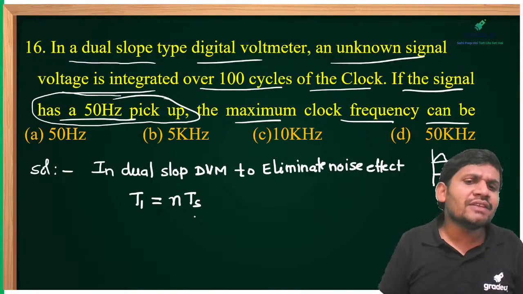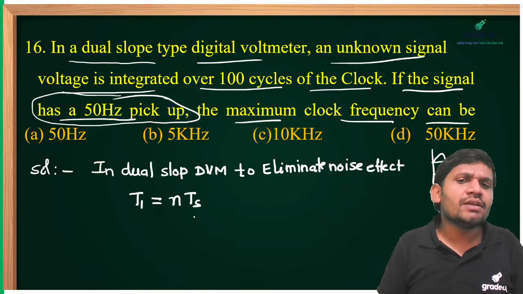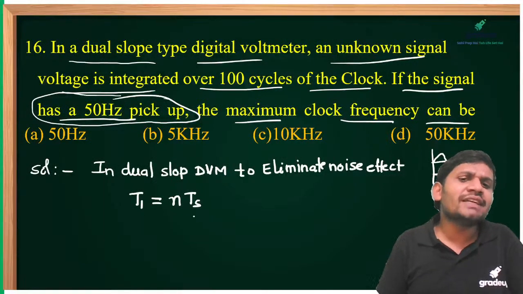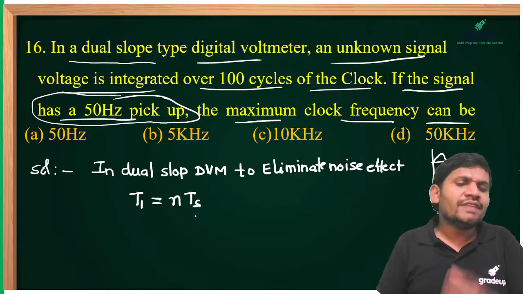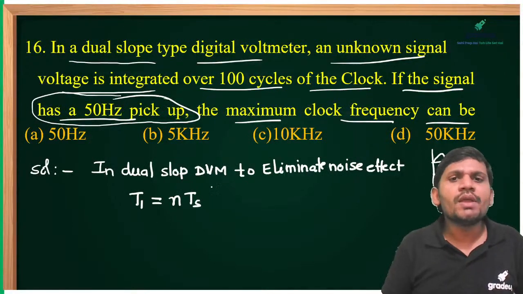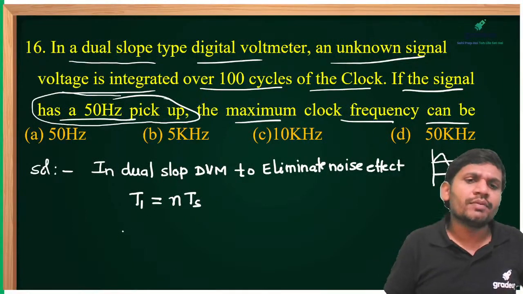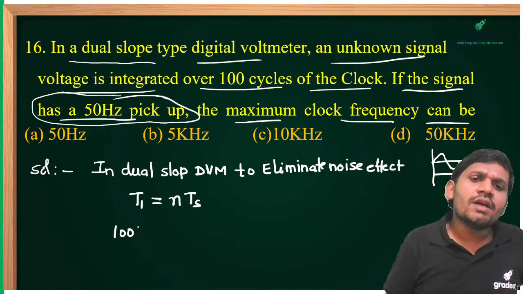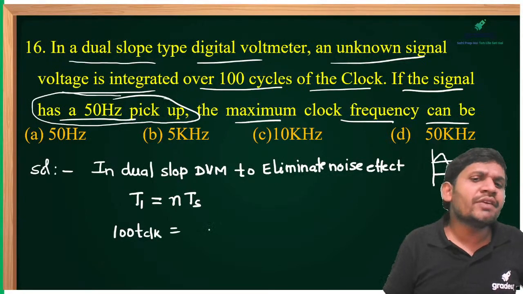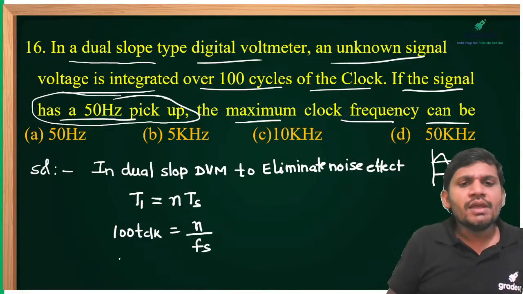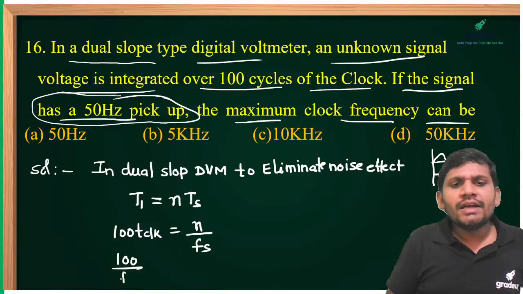Why are we selecting like this? To eliminate the 50 Hz frequency noise effect, we select T1 equal to N into Ts. But what is given? The first integration period is given as 100 cycles of the clock, so 100 into T clock. This T1 is N by Fs, where Ts is written as 1 by Fs, and T clock is written as 1 by F clock, so T1 is 100 by F clock.